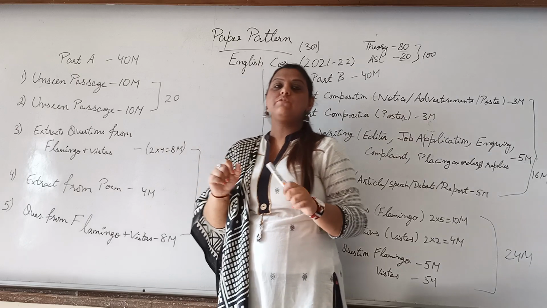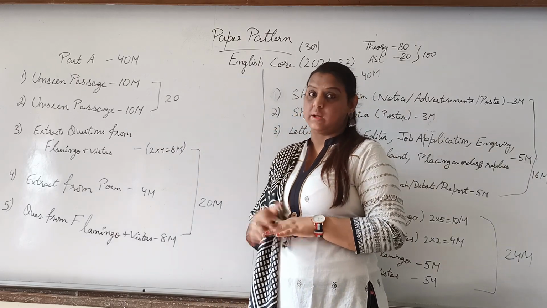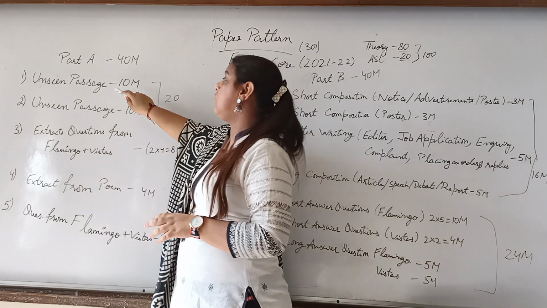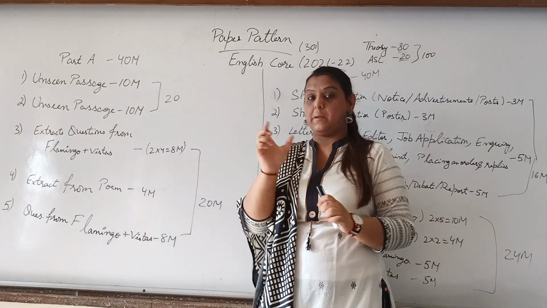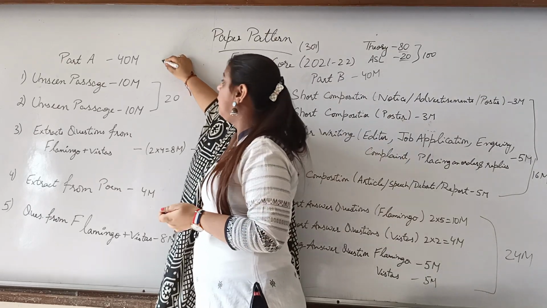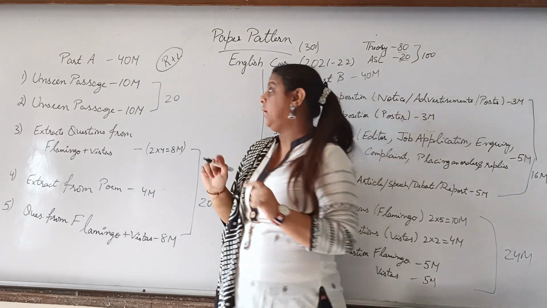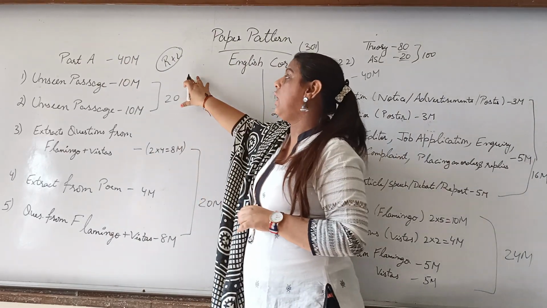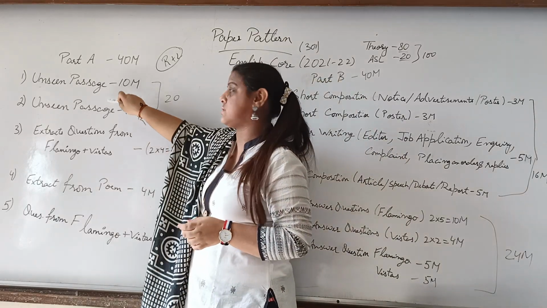Now part A, 40 marks. What is there basically in part A? Let's try to understand that. The questions start from your reading section. Remember, in part A you would have reading plus literature. The first two questions are related to the unseen passage.